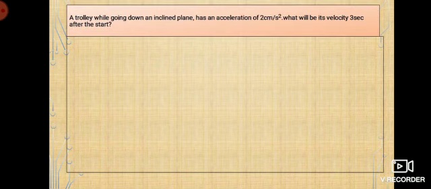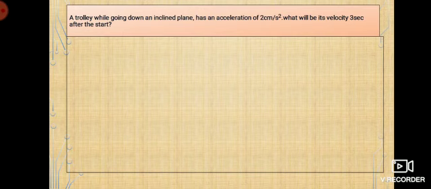A trolley while going down an inclined plane has an acceleration of 2 centimeter per second square. What will be its velocity 3 seconds after the start? Here a trolley is there. So just imagine it's going through an inclined plane. It has an acceleration because as it's moving through an inclined plane, the speed velocity changes, right? So the acceleration is given by 2 centimeter per second square. What will be the velocity 3 seconds after the start? Once the trolley starts moving, what would its velocity be after 3 seconds? Okay, so that's the question. Now I've understood the question.